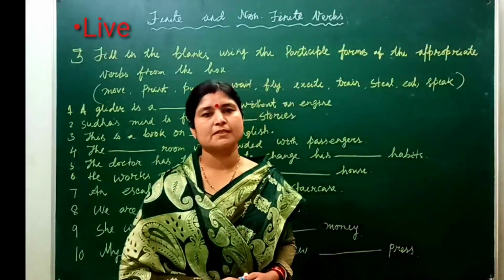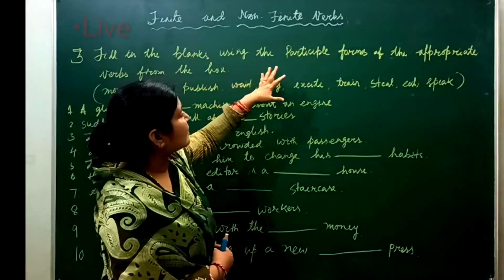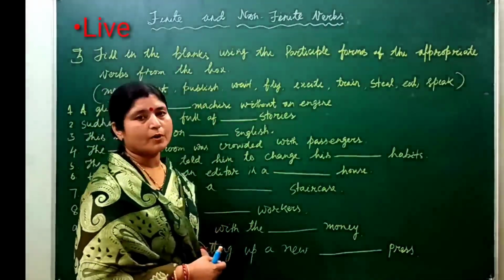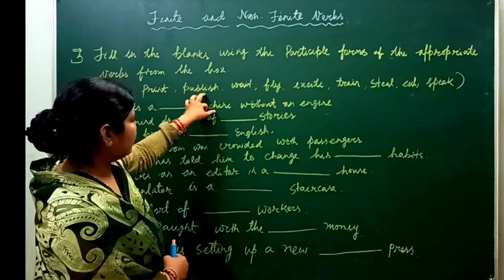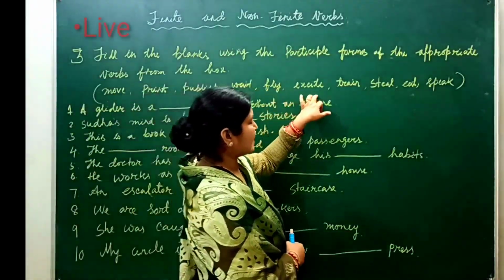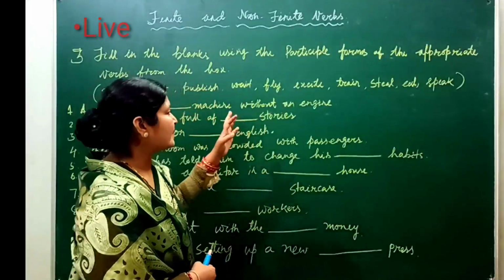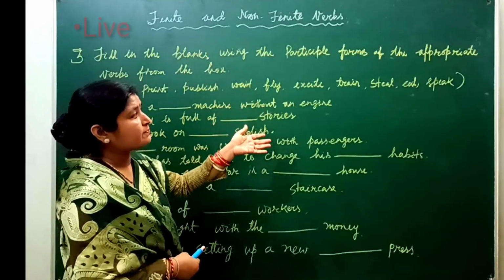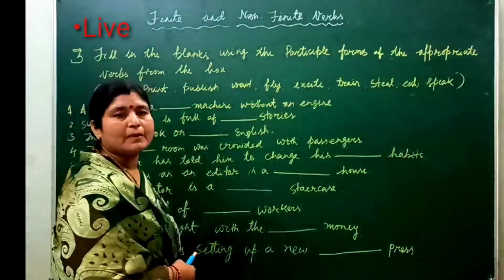My dear students, your next exercise is fill in the blanks using the participle forms of the appropriate verbs from the box. Move, print, publish, wait, fly, excite, train, steal, eat, speak. These words are given, so you have to make the participle form of these verbs and fill in the blanks.